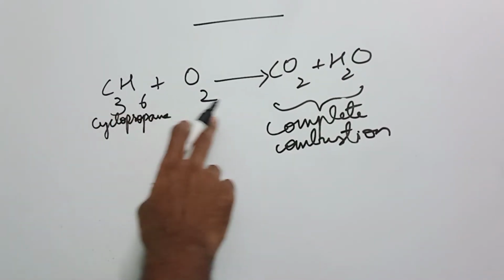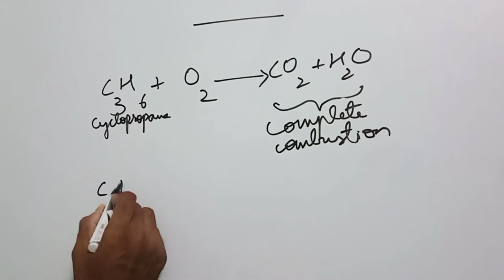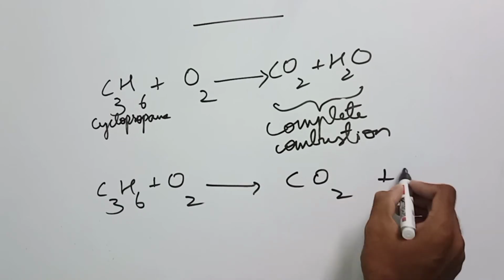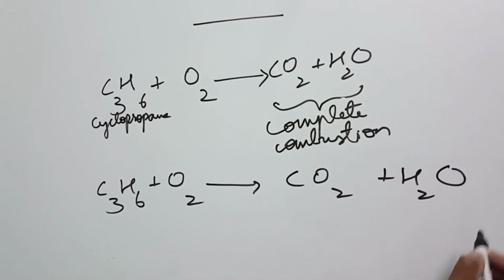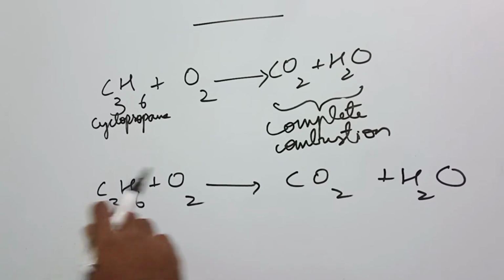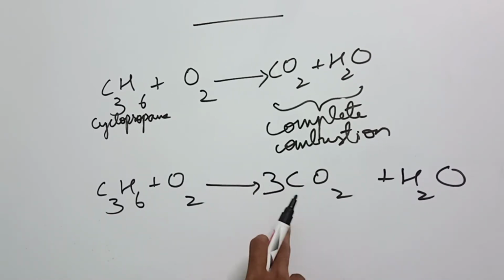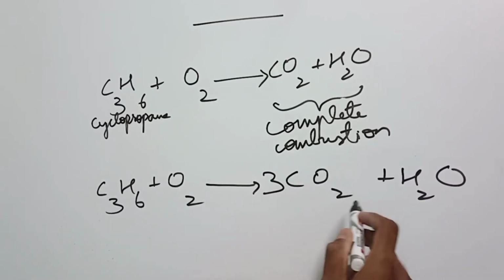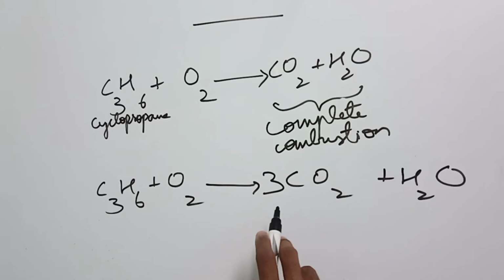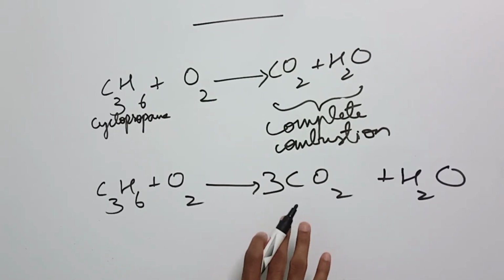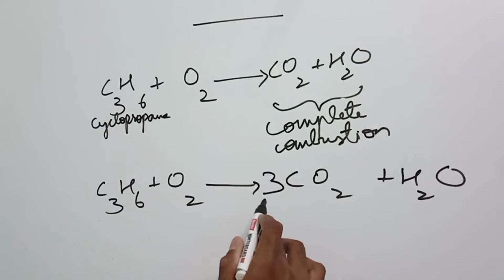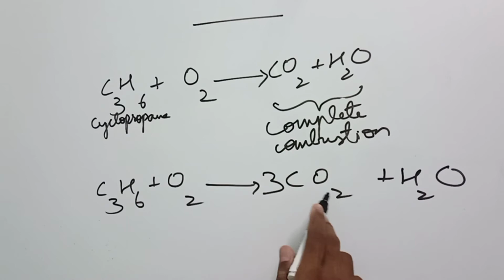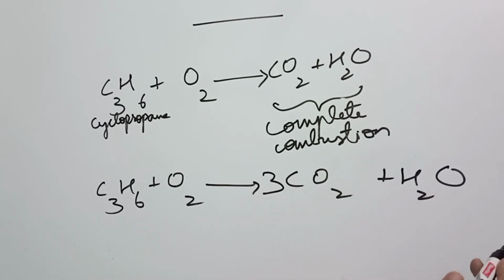There are 3 carbons here and only 1 carbon there. Let me write the reaction again: C3H6 plus O2 gives CO2 and H2O. 1 carbon, 3 carbons. We can't give only 3 carbons to this single carbon; we have to give it to the whole molecule. So that's the reason it is 3CO2. Now, if you see the oxygens, 3 into 2 is 6 oxygens, and then another 1 oxygen, so 7 oxygens.